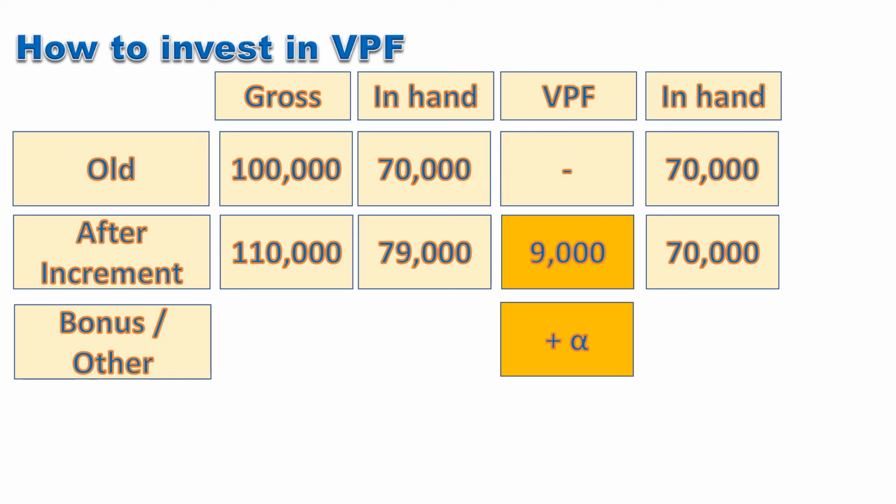I would like to use an example of an employee. Suppose an employee is earning 1 lakh rupees as salary with an on-hand of 70,000 rupees per month. Now his salary gets increased by 10% to 1.1 lakh per month, and on-hand increases to 79,000 rupees per month. Based on his calculations, he is still comfortable with an amount of 70,000 per month in hand every month. Now, he can ask his employer to increase the contribution by rupees 9,000 per month so that his VPF, or in other words, PF amount, keeps on increasing.